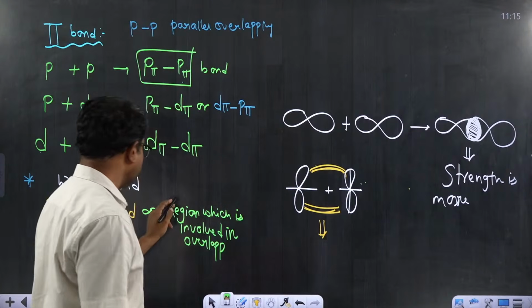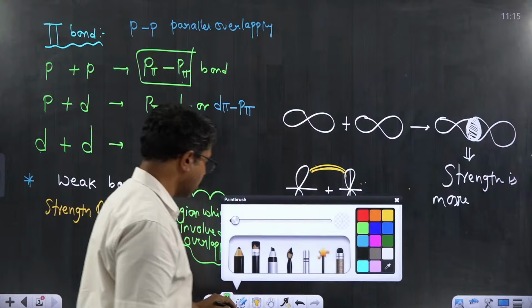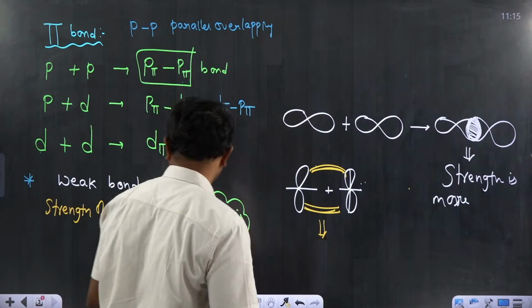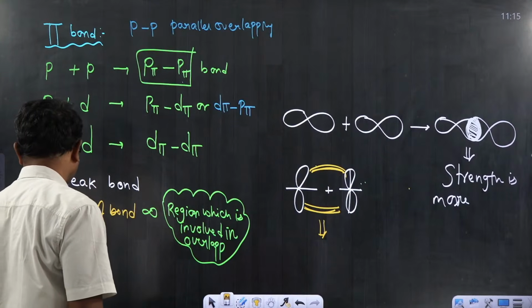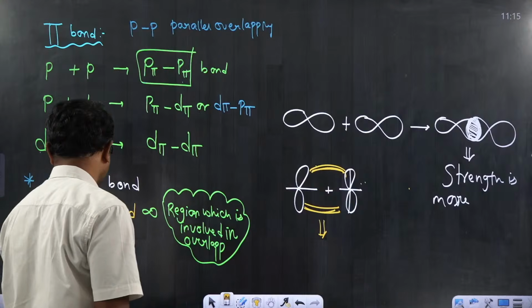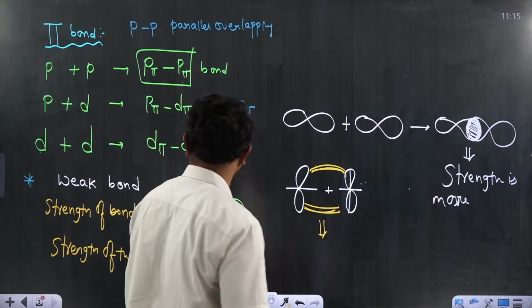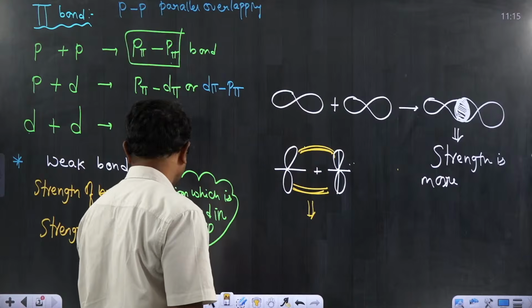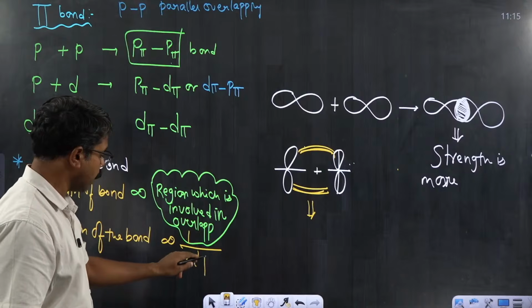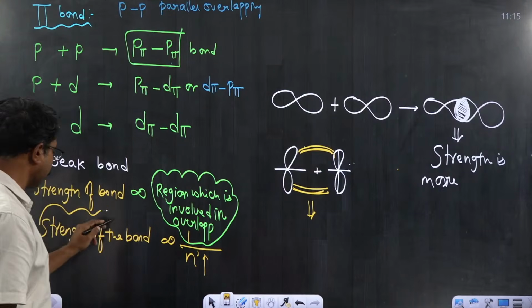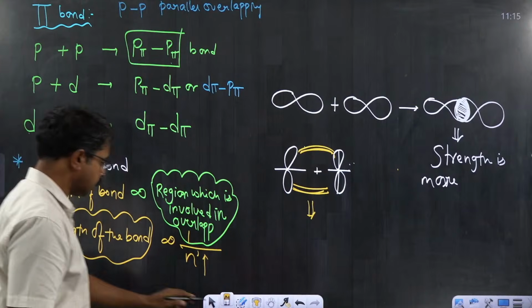I mean to say, here the electron density, or the space which is involved in overlapping, you can also decide the strength of the bond. One more parameter I am trying to give: strength of the bond is inversely proportional to the principal quantum number. As the principal quantum number increases, strength of the bond decreases. This is also a very important parameter to decide the strength of the bond.